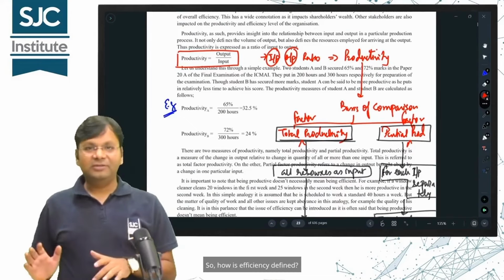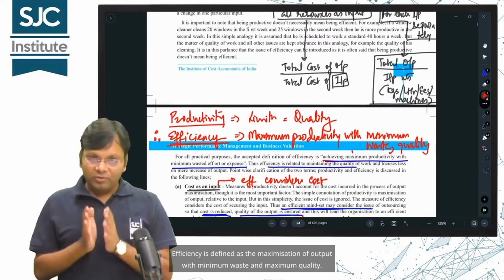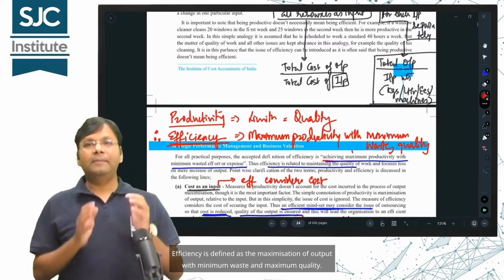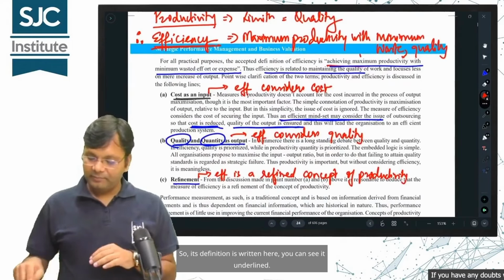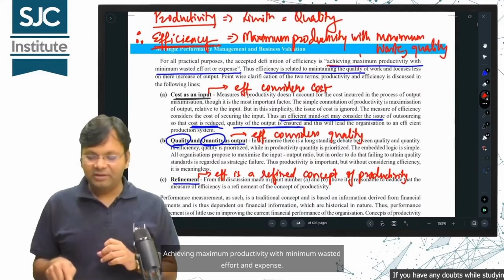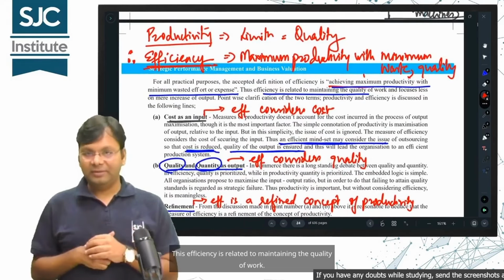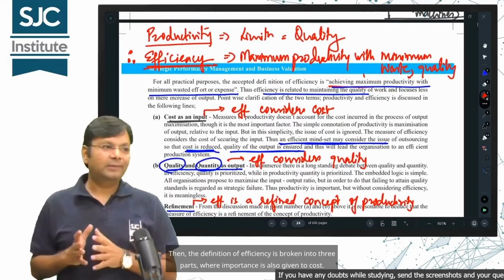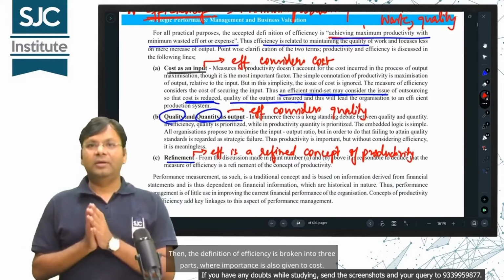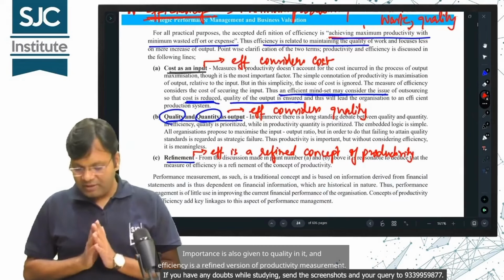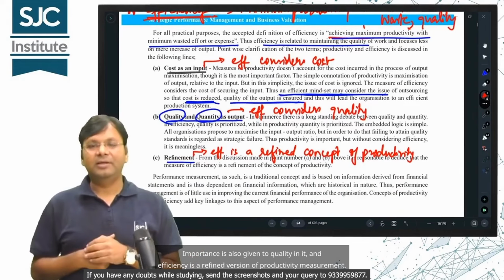So, how is efficiency defined? Efficiency is defined as the maximization of output with minimum waste and maximum quality. So, its definition is written here. You can see it underlined. Achieving maximum productivity with minimum wasted effort and expense. This efficiency is related to maintaining the quality of work. Then, the definition of efficiency is broken into three parts where importance is also given to cost. Importance is also given to quality in it, and efficiency is a refined version of productivity measurement.